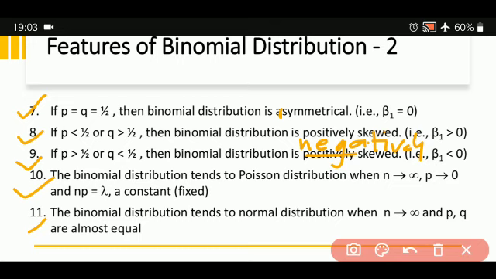Under such situations, binomial distribution changes itself to Poisson distribution. And the 11th feature, the binomial distribution tends to normal distribution when n tends to infinity, means here again the value of n becomes too large, and p and q are almost equal, means the success and failure are slowly becoming the same. These are the 11 features you have to remember.